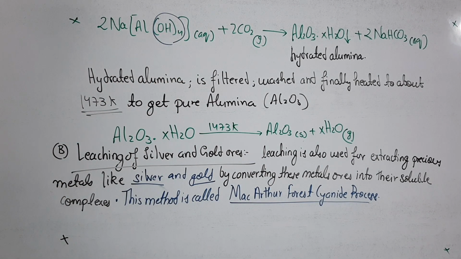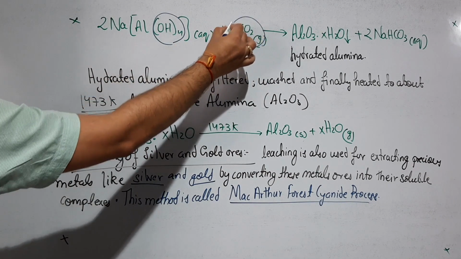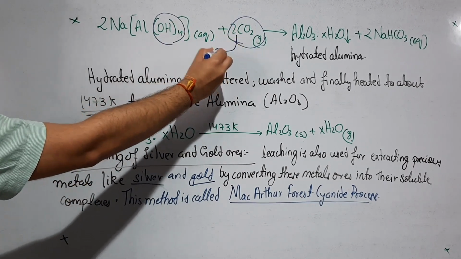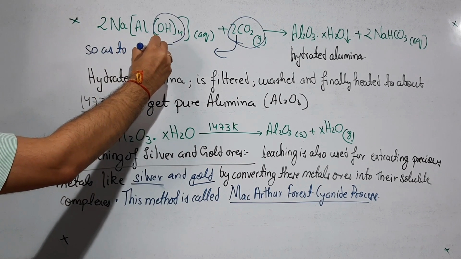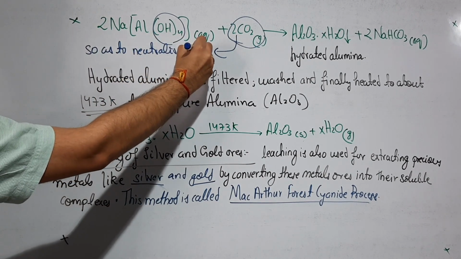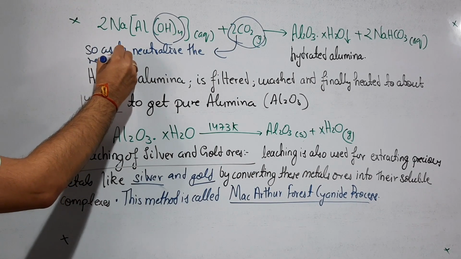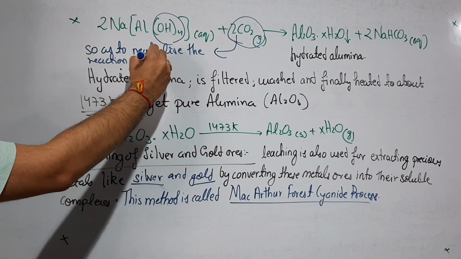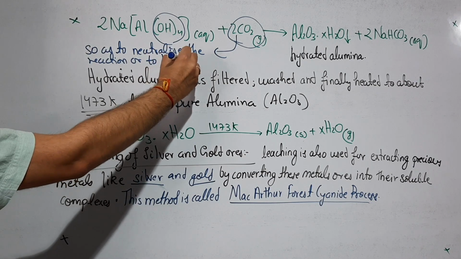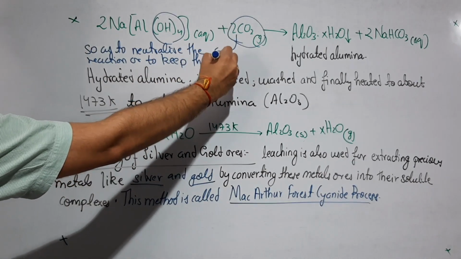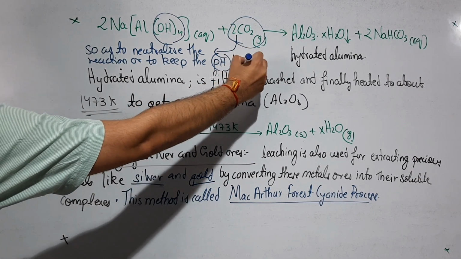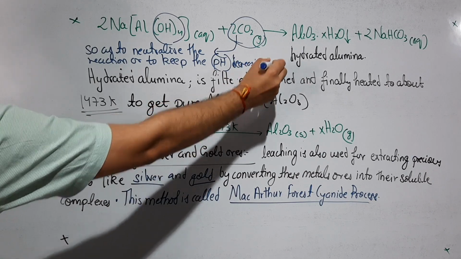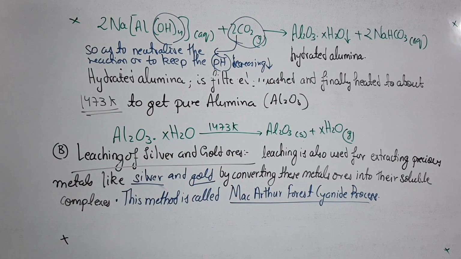So we will react this complex with CO2 so as to neutralize the reaction, to keep the pH in decreasing level. समझ में आई बात?